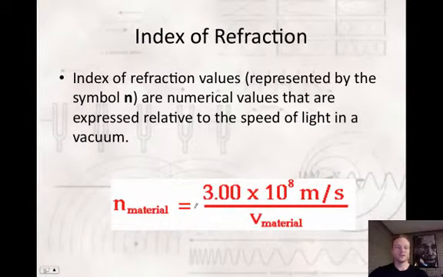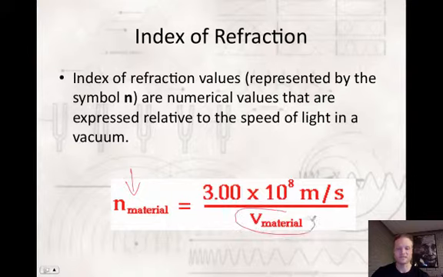So that leads me to this thing called the index of refraction. The index of refraction is basically a value represented by the symbol n, and it's a value that expresses the relative speed of light in a vacuum compared to the speed of light in whatever material it is.